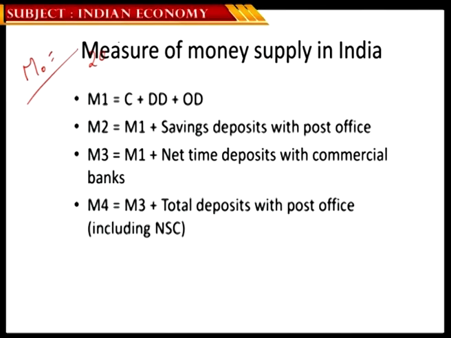But the total money supply in the economy does not necessarily have to be 20 lakh crore. When we discuss monetary policy, the fractional reserve banking system helps in multiplying credit, generating credit, and that results in an increase in money supply. Ideally, whatever money is printed and circulated, that is the H0 or high-powered money, or simply reserve money, is not necessarily equal to the total money supply in the economy.